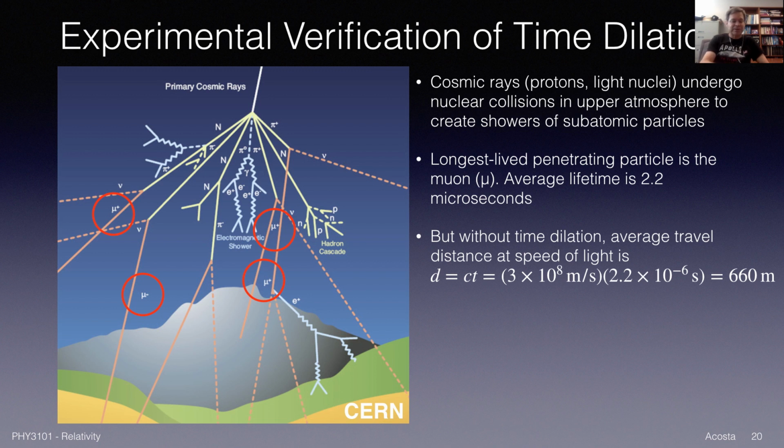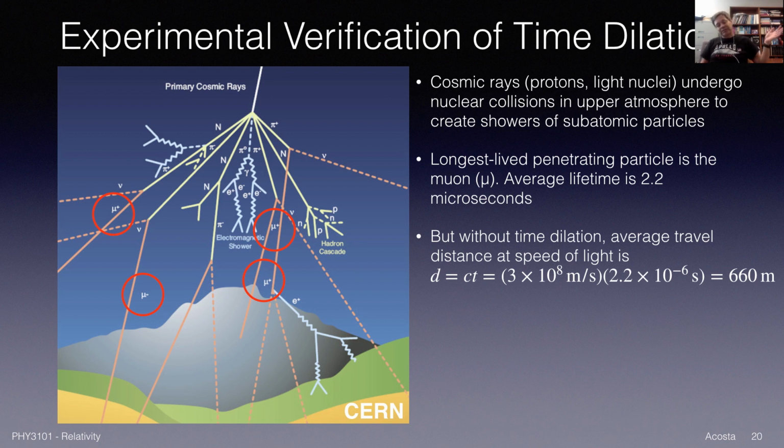Well, perhaps these are very energetic. There was a lot of energy in this initial cosmic ray to create these particles, so the muons are traveling very, very fast. Let's say all the way up to the speed of light, c. So let's take the maximum velocity we think they could have, 3 times 10 to the 8th meters per second, but they live only 2.2 microseconds, which is 2.2 times 10 to the minus 6 seconds. Multiply these two numbers together, and I get basically 300 times 2.2, because the powers of ten cancel, giving me only 660 meters.